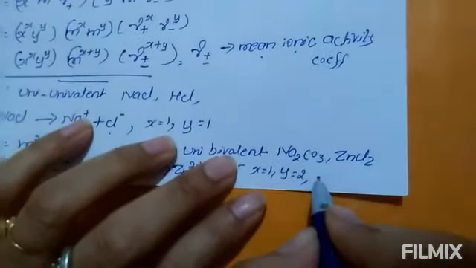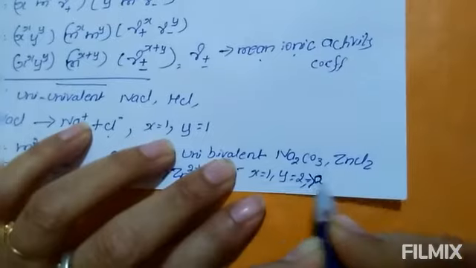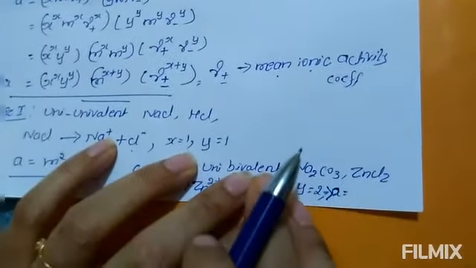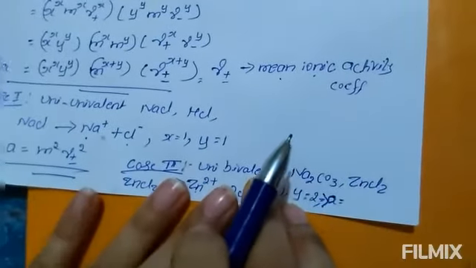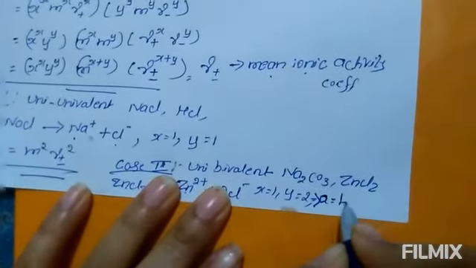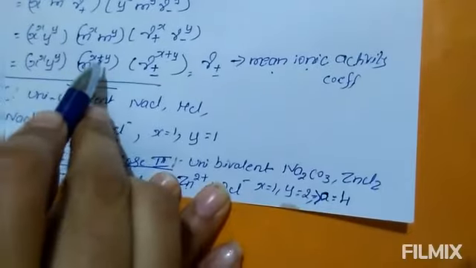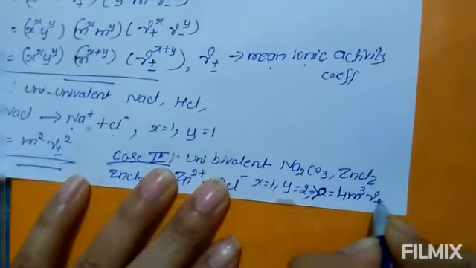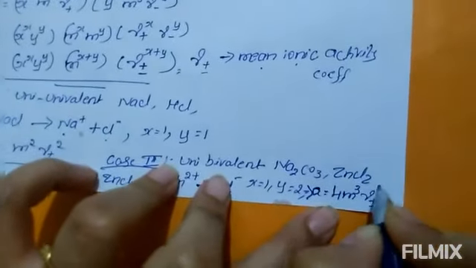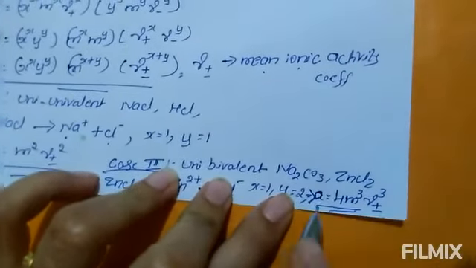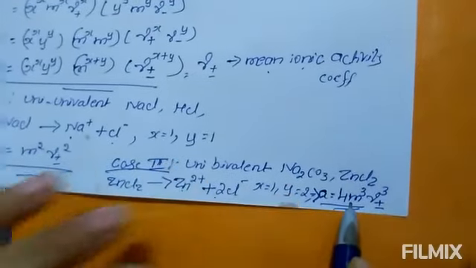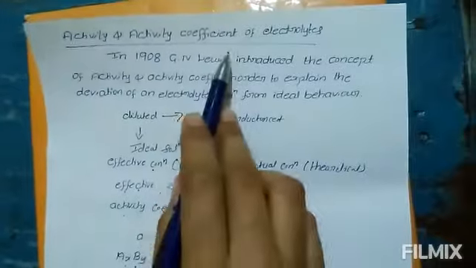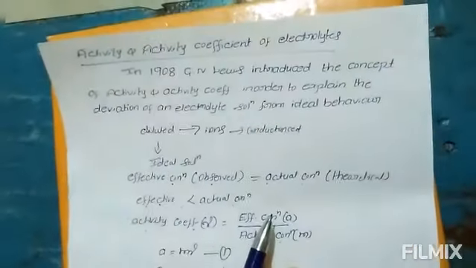Therefore, activity of an electrolyte a equal to... with x equal to 1, y equal to 2. y squared means 4, m1 plus 2 m cube gamma plus or minus cube. This is for uni-bivalent electrolyte. This is about activity and activity coefficient of an electrolyte.